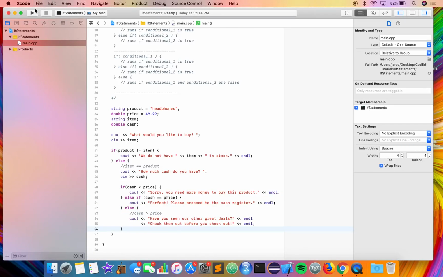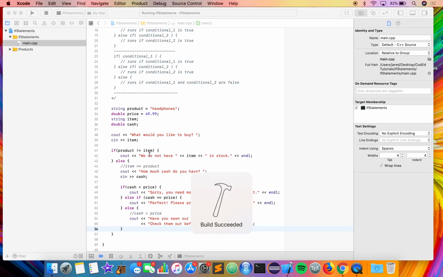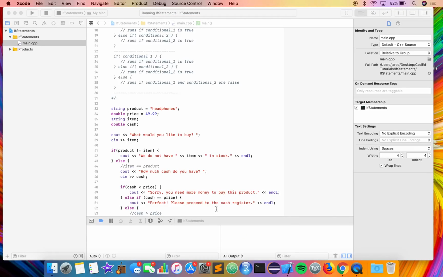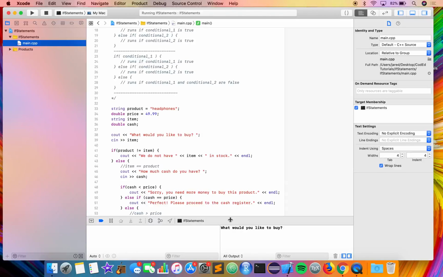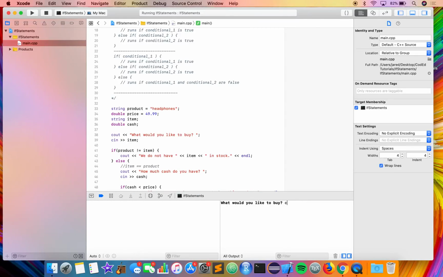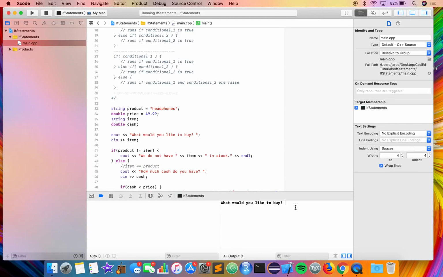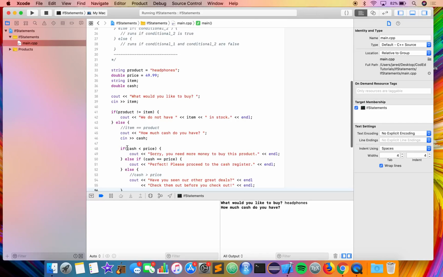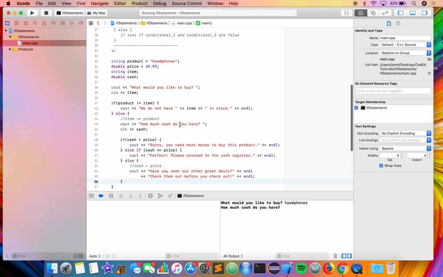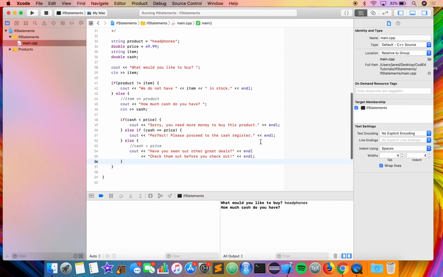Let's go ahead and run this to see it in action. Let's toggle the console. What would you like to buy? Let's say we want to buy chips. They do not have chips in stock. Okay, so let's go ahead and run that again. We just tested out the first if statement, and now we can test out if it's true. So headphones. Perfect, so we see that it ran the else statement because item did equal product, and it asked how much cash do we have. Let's go ahead and try out the first option.